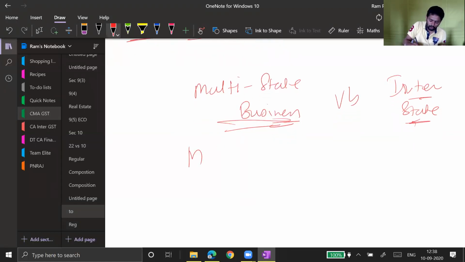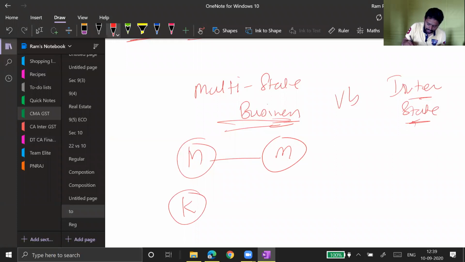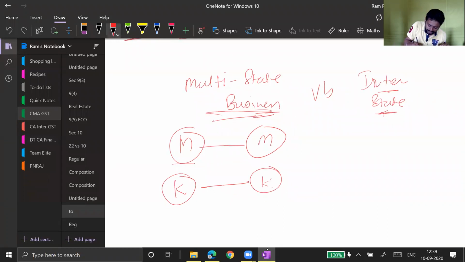Multi-state business means there is a shop in Maharashtra and the Maharashtra shop is selling goods to Maharashtra people. And there is a shop in Kerala and the Kerala shop is selling goods to Kerala people. So please understand, though I have shops in two different states, I am not making any interstate supply and therefore I am eligible for the composition scheme. This is one thing you should understand.